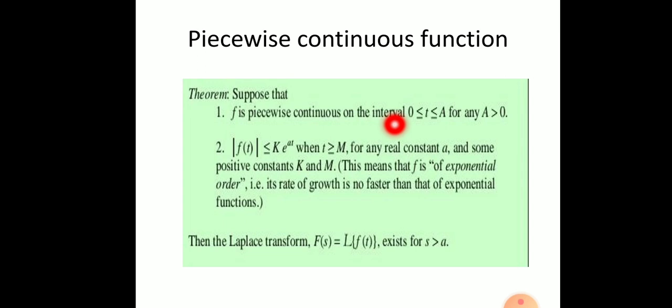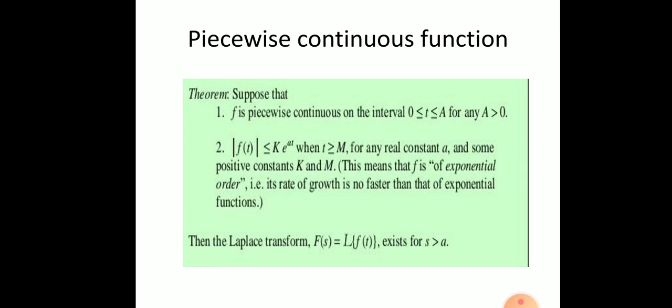It is relevant to know this theorem. Suppose that f is piecewise continuous on the interval, and that the modulus of f(t) is less than or equal to K e to the power at for t greater than or equal to M, for some real constant a and some positive constants K and M. It means that f is of exponential order; its rate of growth is no faster than that of an exponential function.